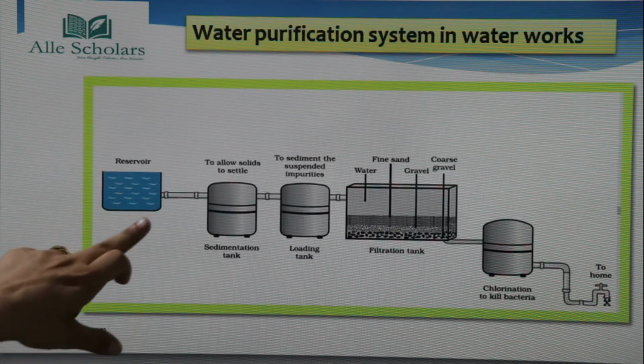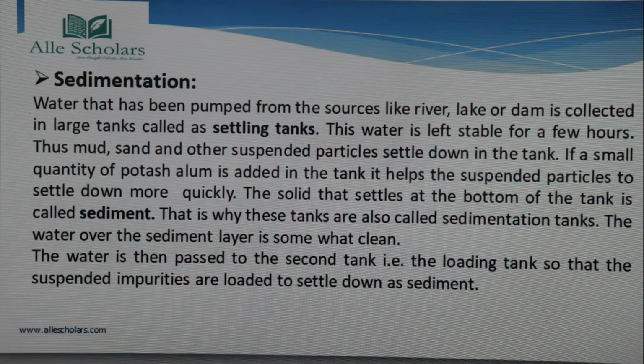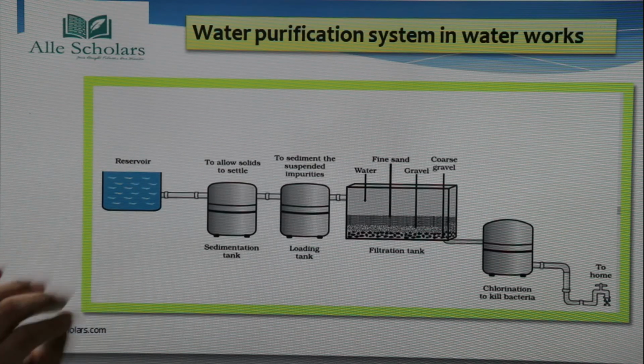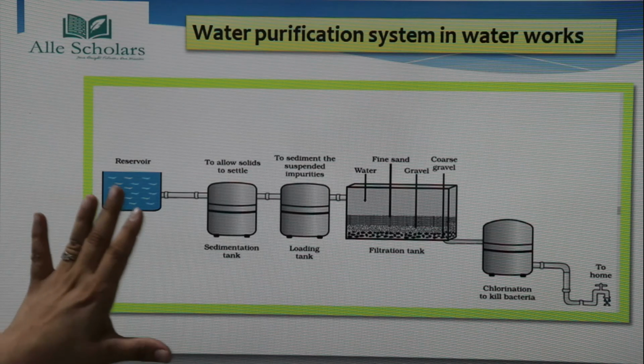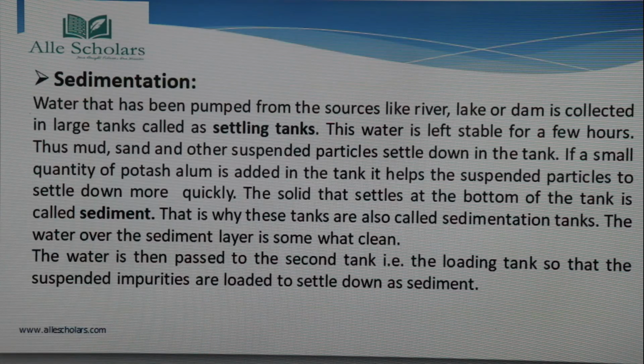This is the water that has been pumped from different sources. The source can be a river, lake or dam, and it is collected in a large tank called the settling tank. So from different modes, this water is collected in this sedimentation tank.